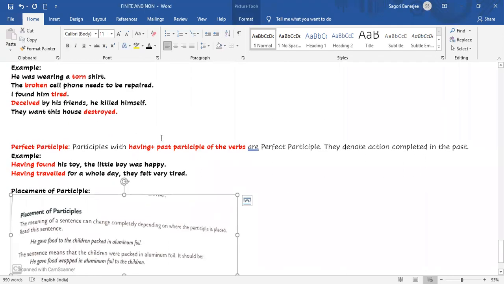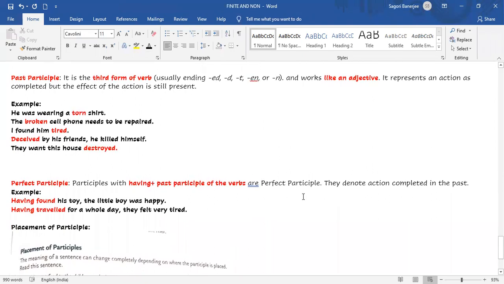Coming to perfect participle. Participle with having plus the past participle of the verb is a perfect participle. Having will be there, and with that, the past participle form of the verb. They denote actions completed in the past and did not leave any effect. In past participle, the action is completed but the effect is there in the present. But in the case of perfect participle, the effect is not there.